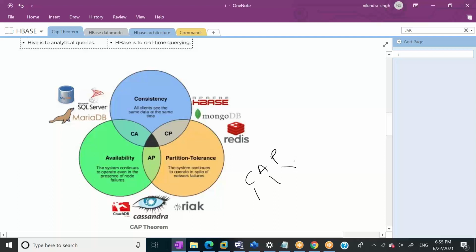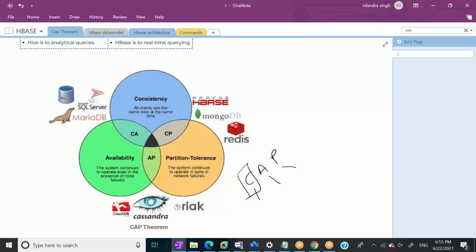Okay, so obviously the CAP theorem is applicable to distributed systems. What C means is that all clients see the same data at the same time. What it means is that if you withdraw 100 rupees from the account, and if your friend is checking the data, he should be seeing the account balance minus 100.